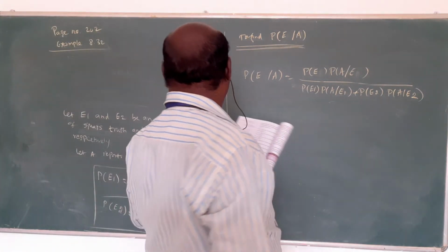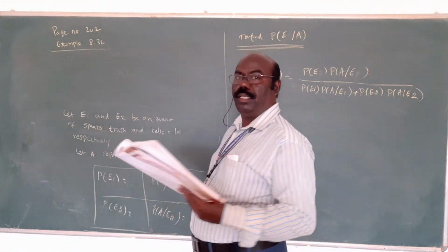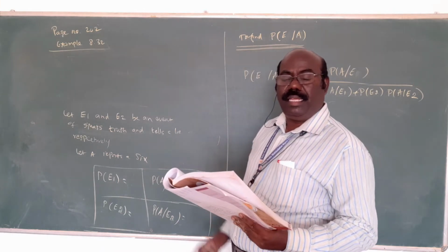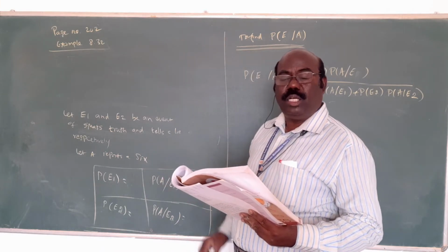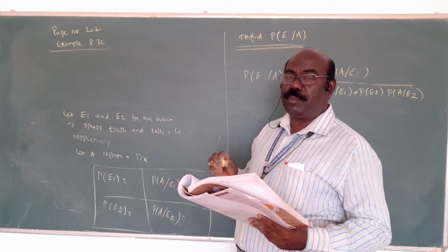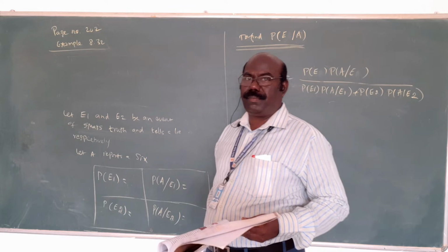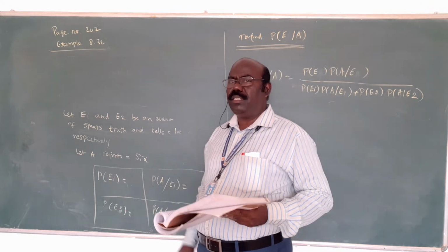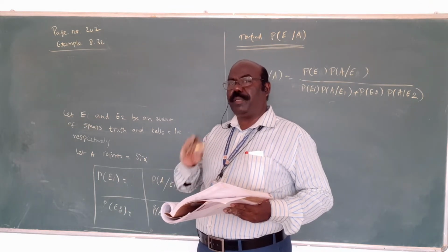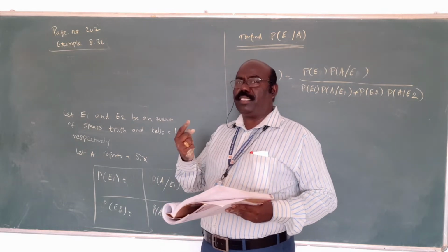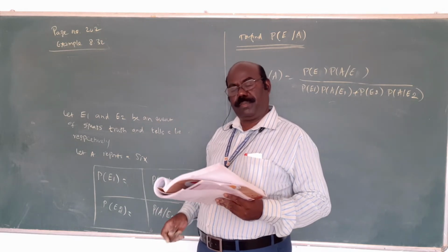Now the next question, 8.32. Read the question clearly. X speaks the truth 4 out of 5 times. If 5 cases, then 4 cases are speaking truth and 1 case is speaking a lie. That's the concept.